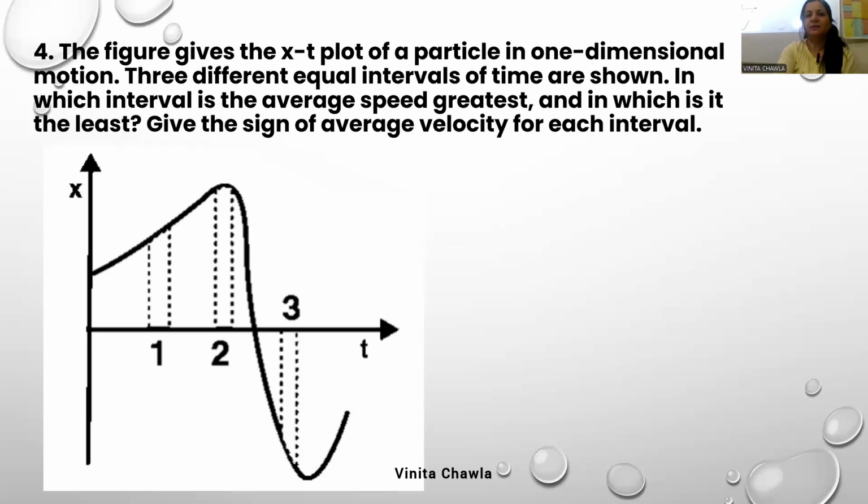The figure gives the xt plot of a particle in one-dimensional motion. Three different equal intervals of time are shown. In which interval is the average speed greatest and in which is it the least? Give the sign of average velocity for each interval. So in which interval is the average speed greatest? Third.